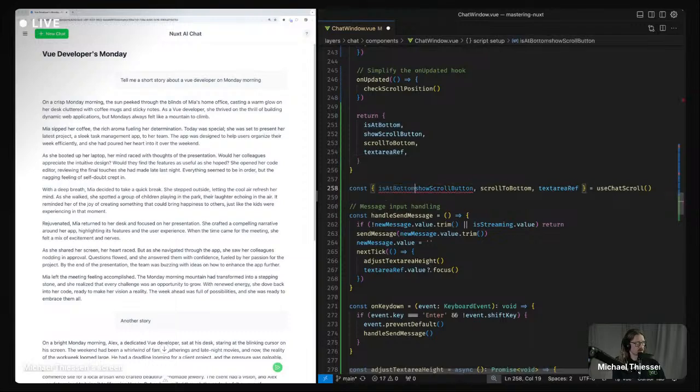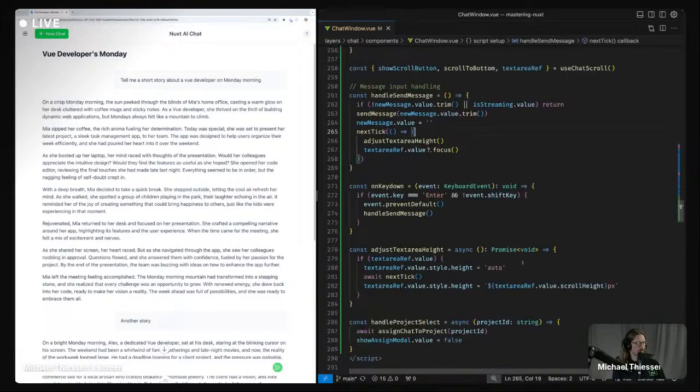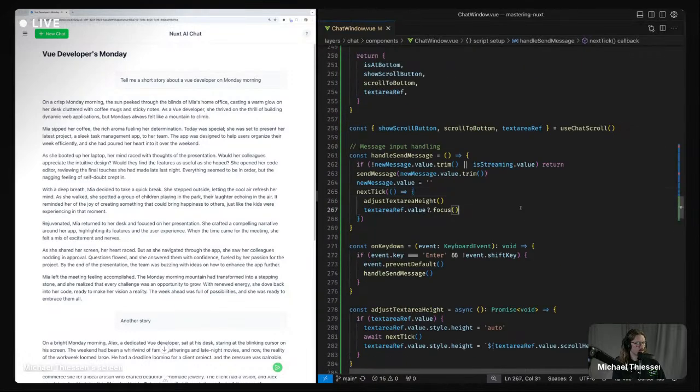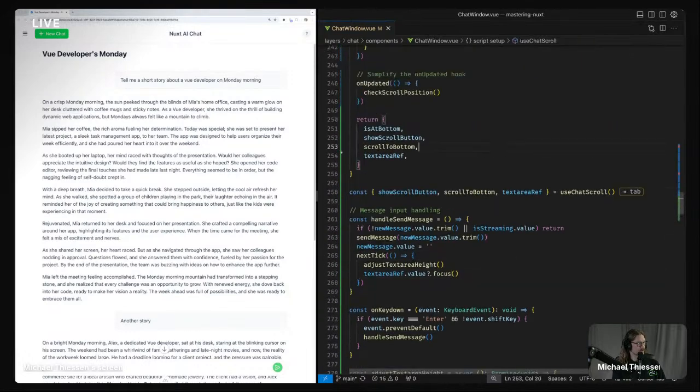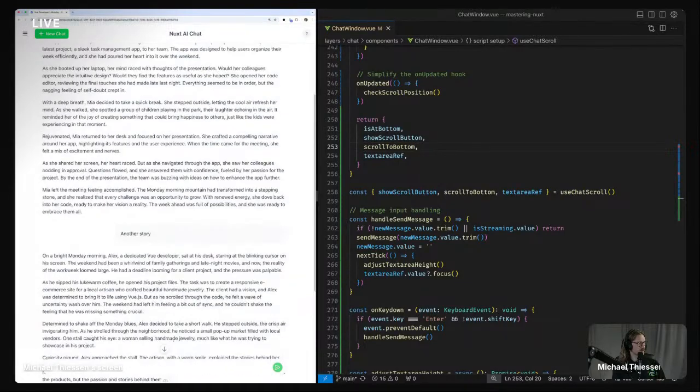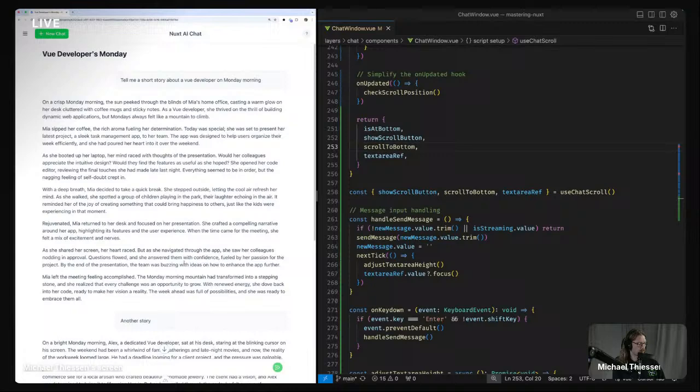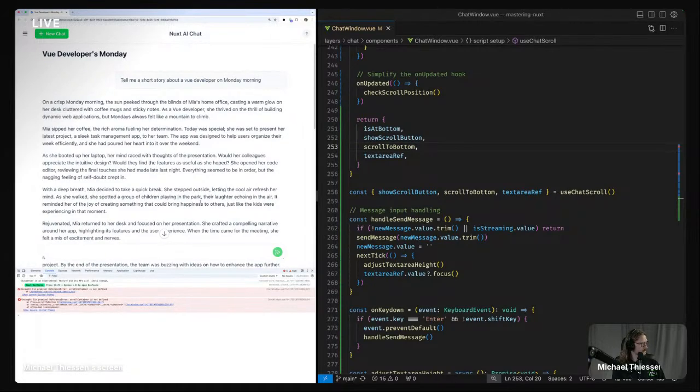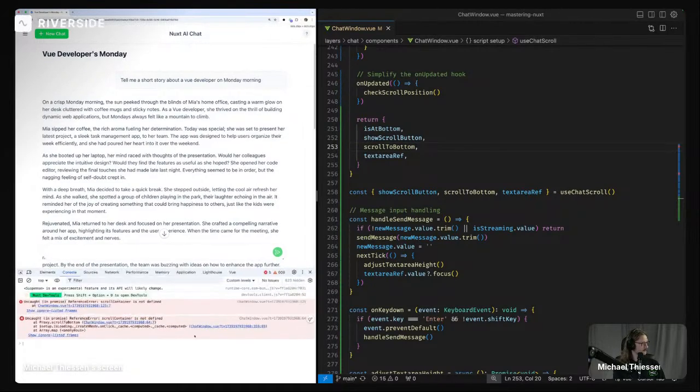And so is at bottom is not even used. So we probably don't need to export that. So we'll save that. We did a bunch of work here, so let's actually double check that this continues to work. And of course it does not. Scroll container is not defined